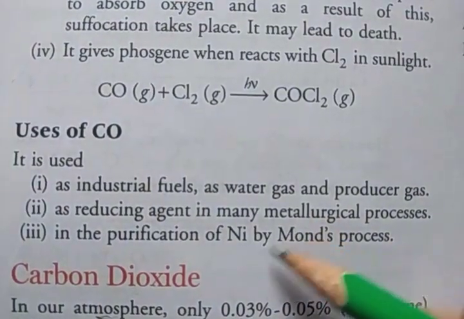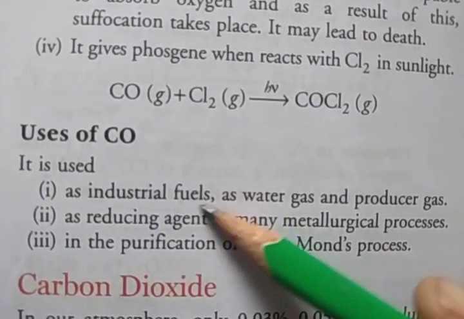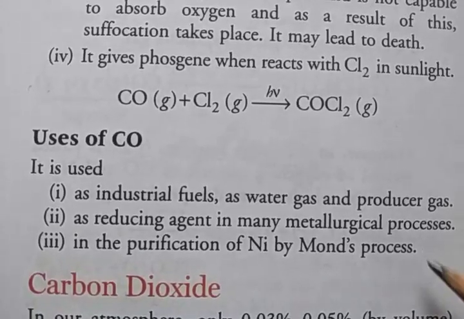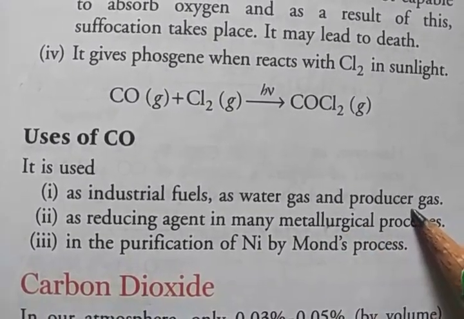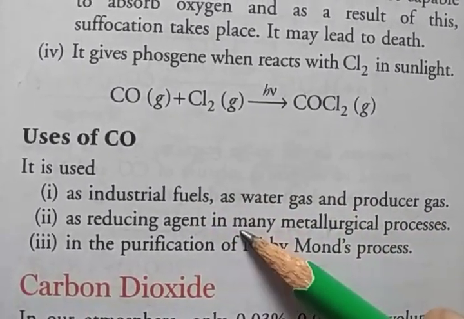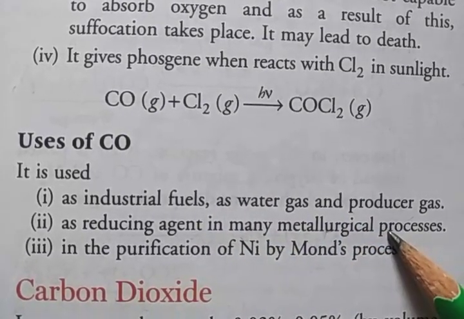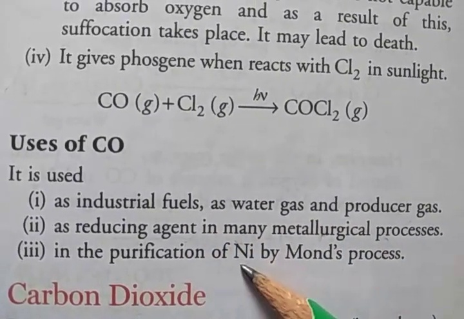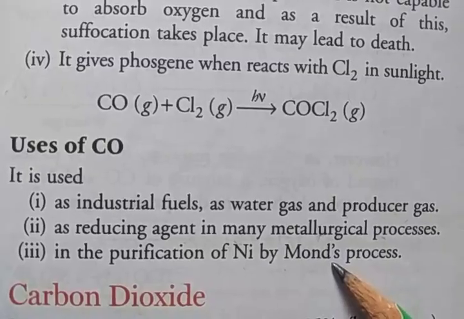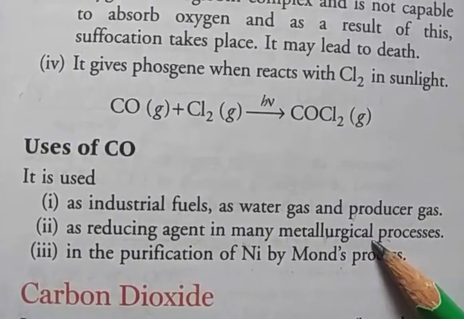Next, uses of carbon monoxide. Carbon monoxide is used as an industrial fuel, as water gas and producer gas, and as a reducing agent in many metallurgical processes, and in the purification of nickel by the Mond process. So these are the uses of carbon monoxide.